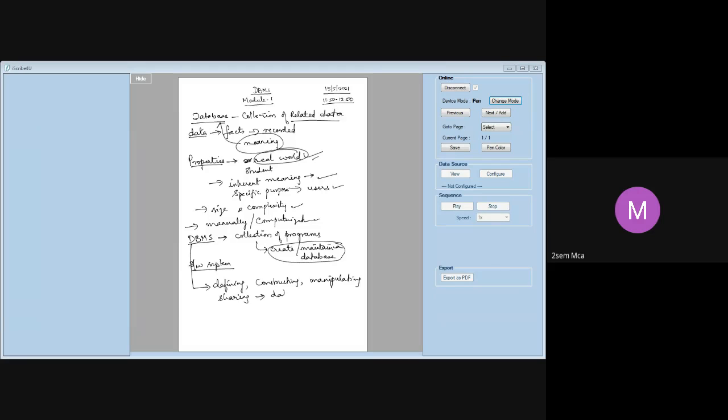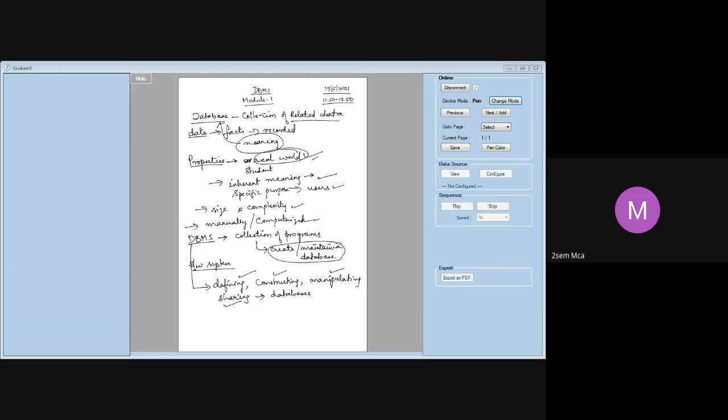All these processes with respect to a database, your DBMS will allow you to do. So DBMS will help you facilitate the process of defining. You can define a database, you can construct a database, you can manipulate a database, you can also share a database. What do these four terms mean to us?